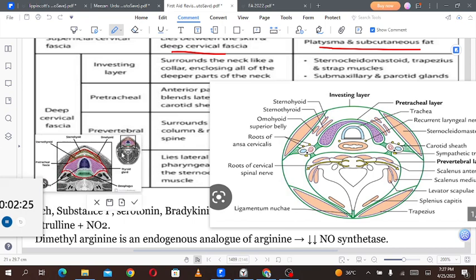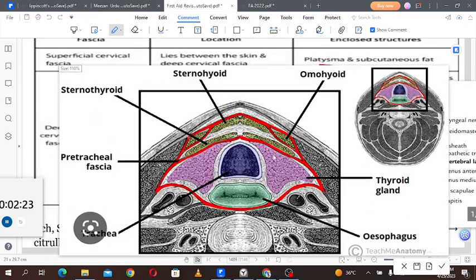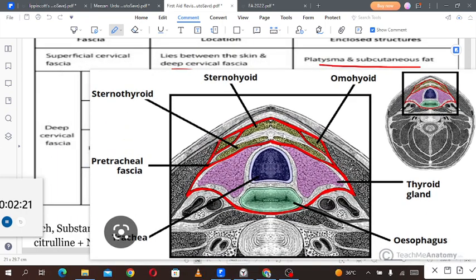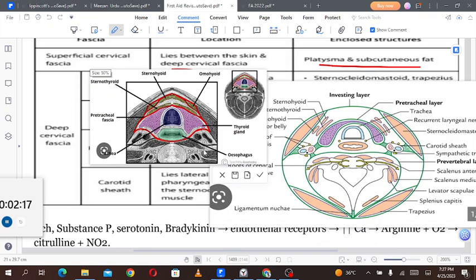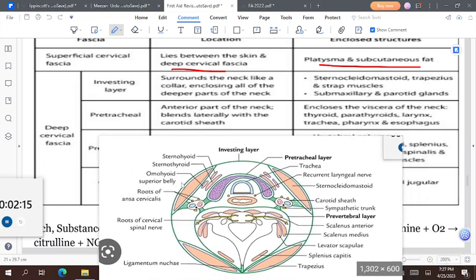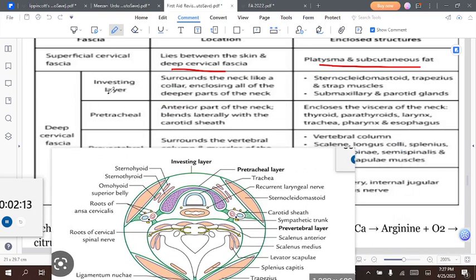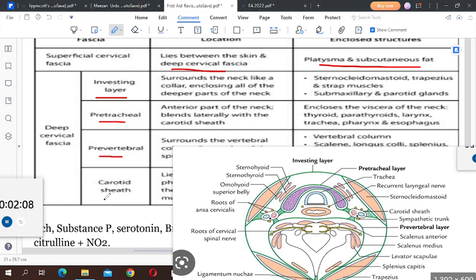I guess this picture may be doing something good. So sternothyroid is over there, and this is the pretracheal fascia. So thyroid gland. Okay, just forget about this one. This is totally useless. So the deep cervical fascia has the investing layer, the pretracheal layer, then the prevertebral layer and the carotid sheath.